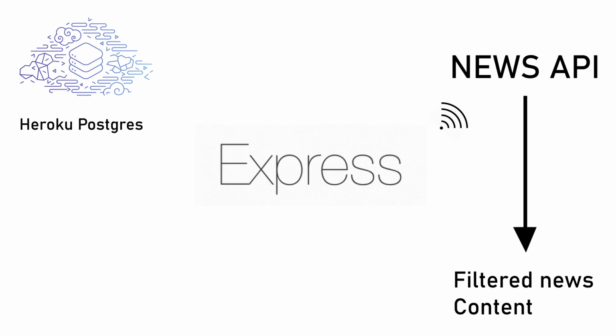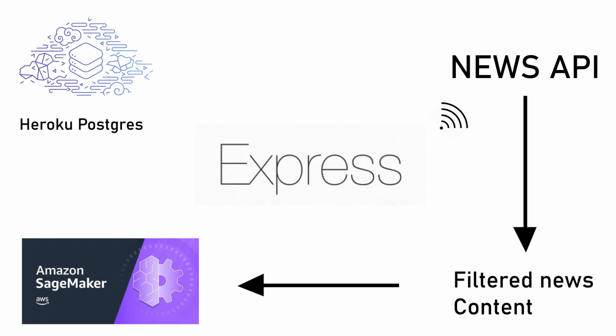Once retrieved, the results undergo a pre-processing step to filter out non-text-based news, since the free tier of News API does not provide the actual text content of the articles. Then, our own custom web scraper program collects the text of the articles, which are fed into the SageMaker API in AWS, so that they may be evaluated on their true or fakeness via our machine learning model. After the SageMaker API returns the metrics, they are stored together with the categories, article properties, and users' votes in a table within our PostgreSQL database, so that it may be served later when a user requests them through the server's REST API.